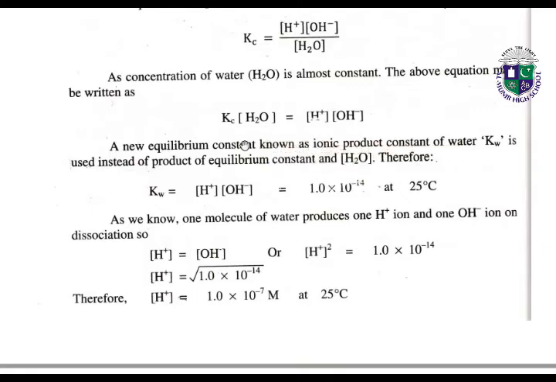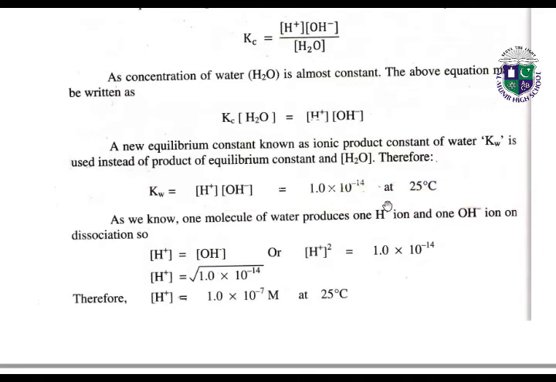So we can write it Kw is equal to [H+][OH-], which is showing the ionization of water. So here we have a new equilibrium constant as ionic product. These are the ions of hydrogen and hydroxide, and this is our new equilibrium constant. Kw is used instead of the product of the equilibrium constant and H2O.